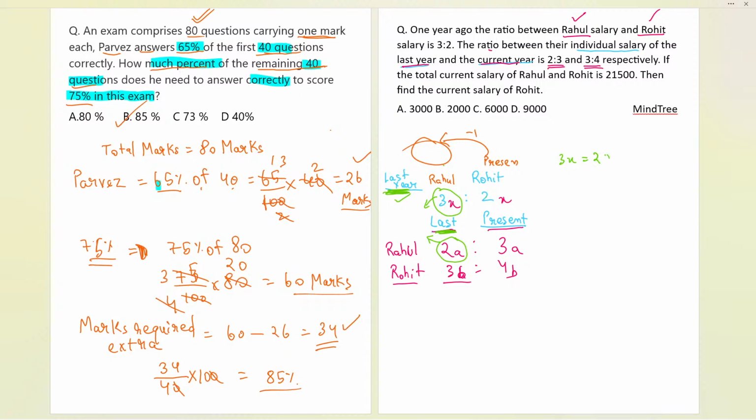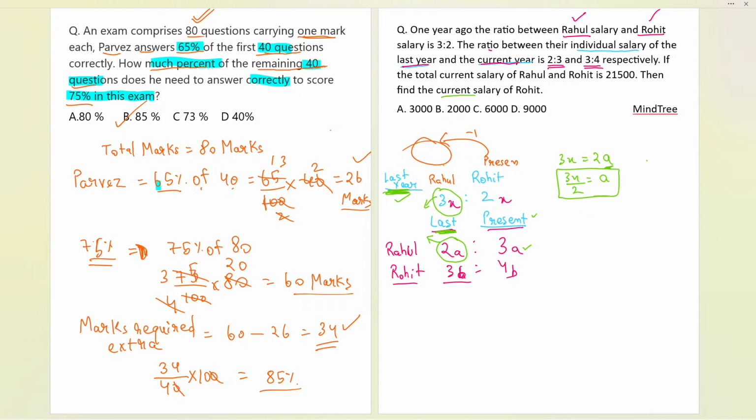3x equals 2a. Now I will try to find the value of a from it. Why will I find a? Because I need to put it into the present salary, because in the question the current salary is asked. So we will try to relate it with the present salary. So the a value I will get as 3x by 2.